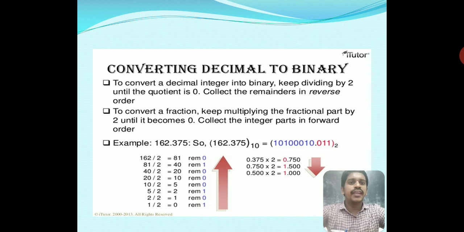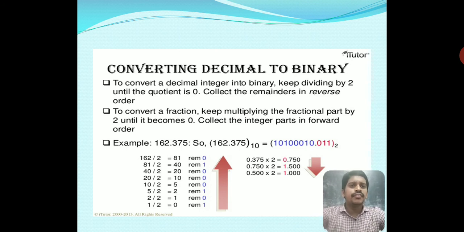To convert, first of all, the decimal integer into binary, keep dividing by 2 until the quotient is 0. Then we write the final answer in reverse order. The second one is the fractional part. Keep multiplying the fractional part by 2 until it becomes 0. Collect the integer parts in forward order. Look at the example.